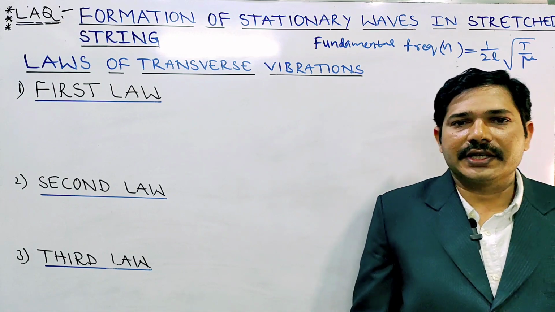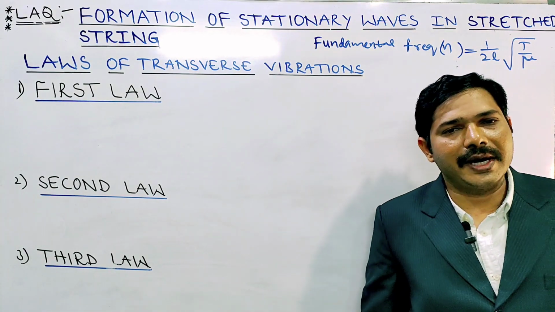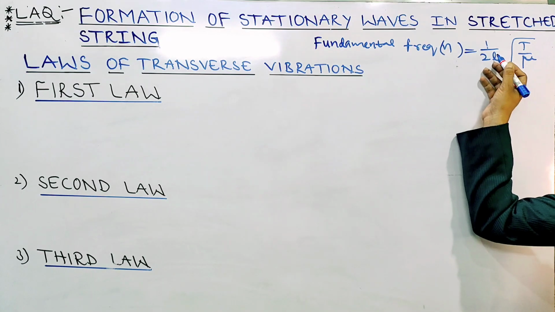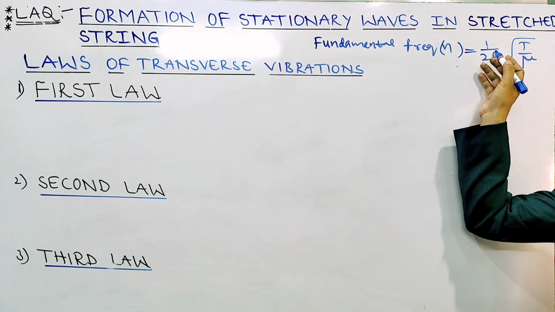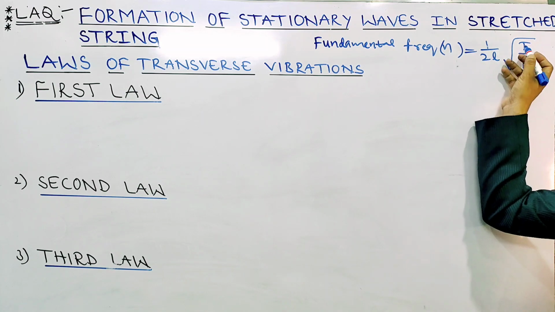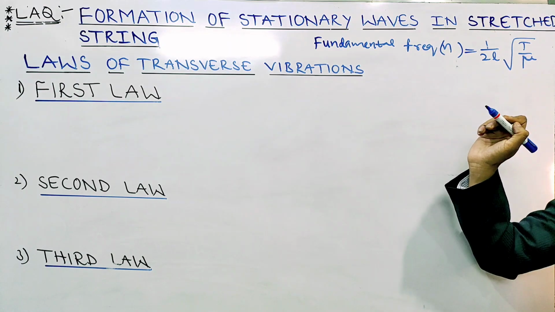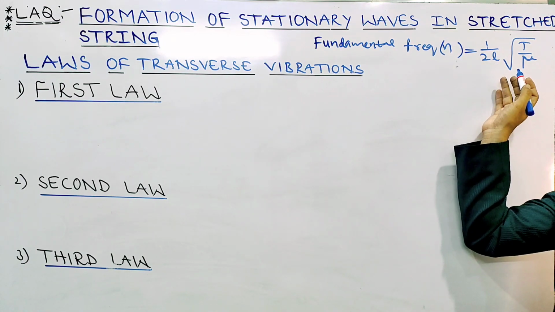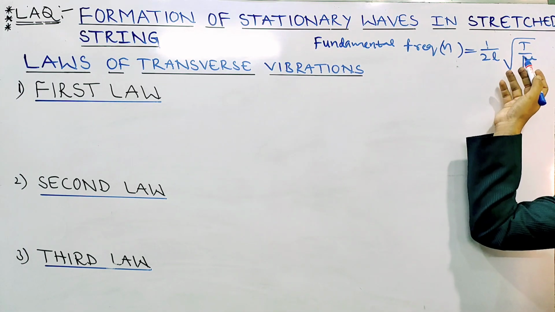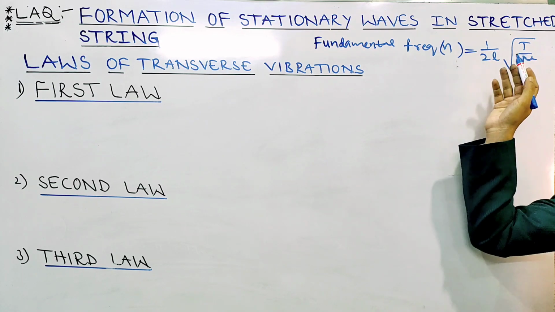We know that when the string is vibrating in fundamental mode, what is the formula? N equal to 1 by 2L into under root T by mu. Here, first, the fundamental frequency is inversely proportional to the length. So that is the first law. The second law means fundamental frequency is directly proportional to the square root of tension, where L and mu are kept constant.